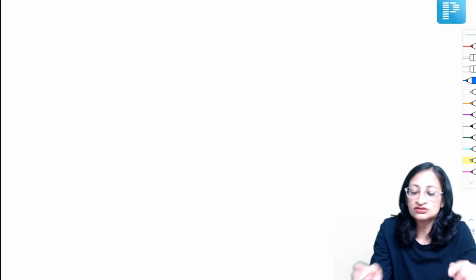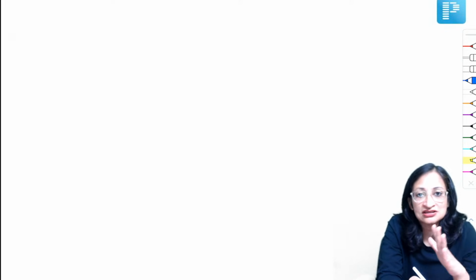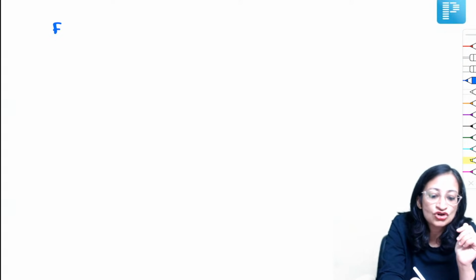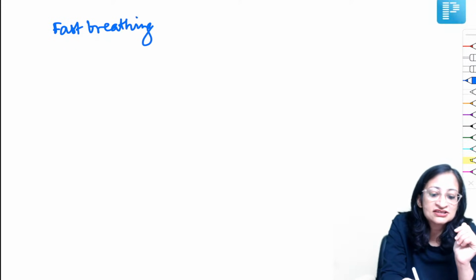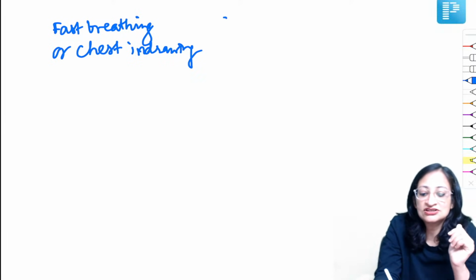So to simplify the IMNCI guidelines, you have to see 3 things, okay? Whether fast breathing or chest indrawing is present or not. And you have to see whether any general danger sign is present or not.